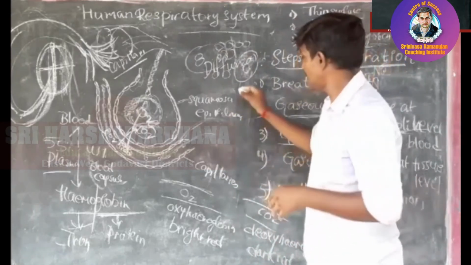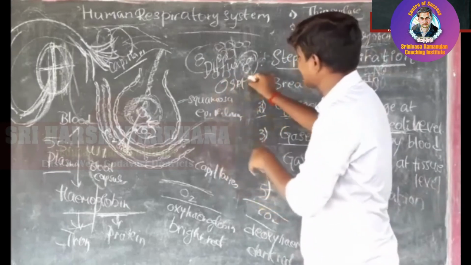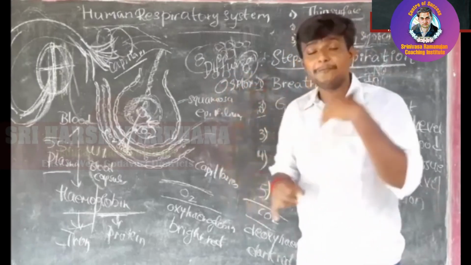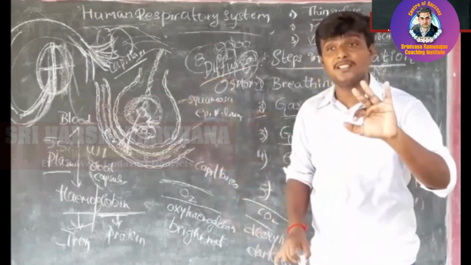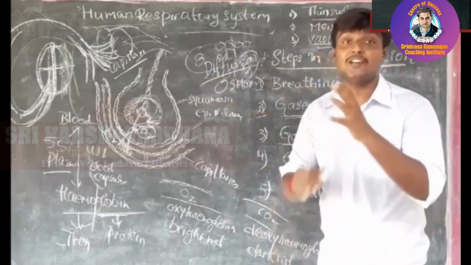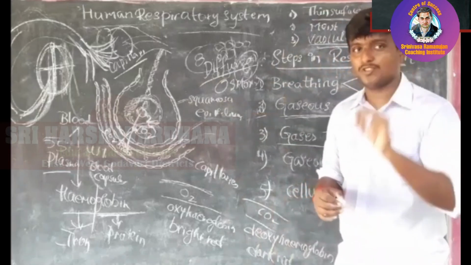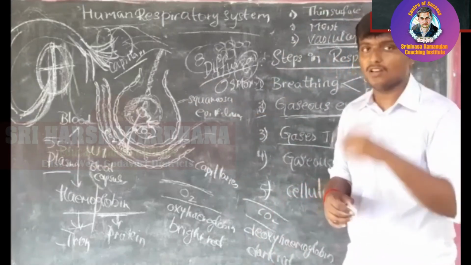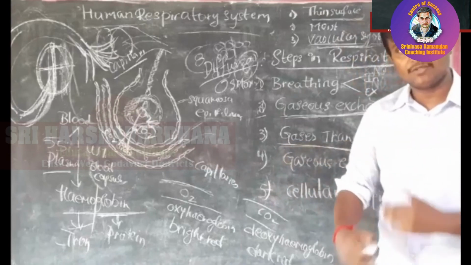There is one more principle, osmosis, but here the gas exchange at the alveoli level is diffusion, not osmosis. Osmosis means solvent moves from higher concentration to lower concentration. We already learned that in our 9th class, 4th lesson, plasma membrane, osmosis, the grape and egg experiment. There you learned that. So the third one is gases transported by the blood. That one we have to discuss.